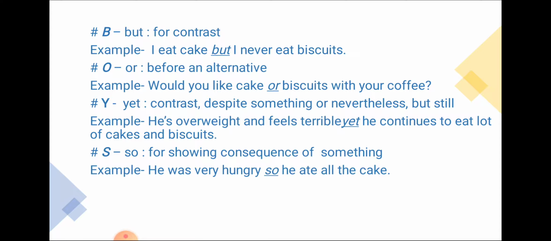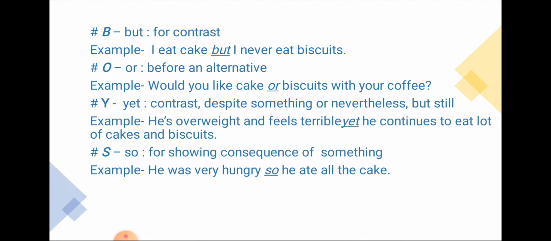Y means yet. There is contrast, despite something, or nevertheless, but still. So when there is contrast between the two sentences, we use yet. He is overweight and feels terrible, yet he continues to eat a lot of cakes and biscuits. In the first sentence the person is overweight and feels terrible, but even after this he continues to eat cakes and biscuits. So there is contrast in these two sentences, which is made clear by the use of yet.